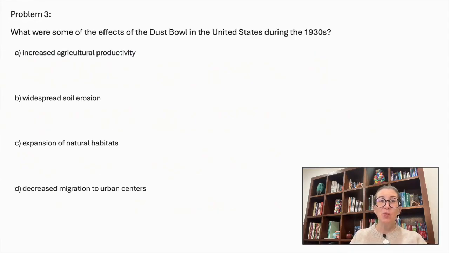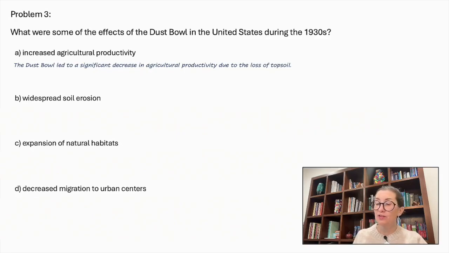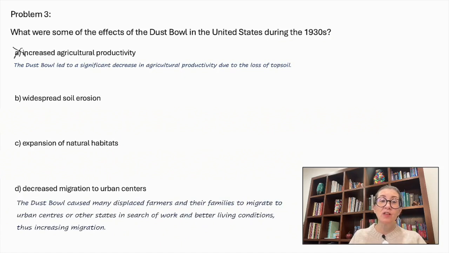Problem number 3. What were some of the effects of the Dust Bowl in the United States during the 1930s? Increased agricultural productivity. The Dust Bowl led to a significant decrease in agricultural productivity due to the loss of topsoil. So this is not the correct answer. Next to D. Decreased migration to urban centers. The Dust Bowl caused many displaced farmers and their families to migrate to urban centers or other states in search of work and better living conditions, thus increasing migration. So we can eliminate that as well.